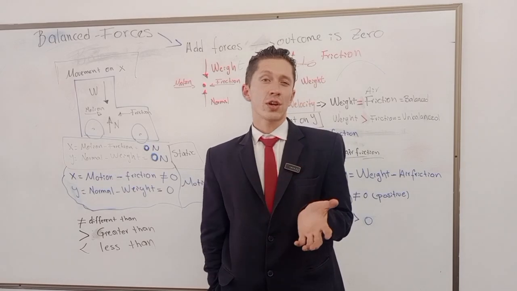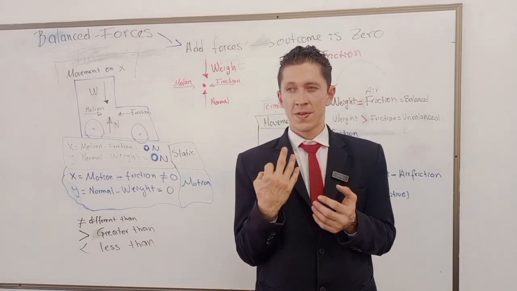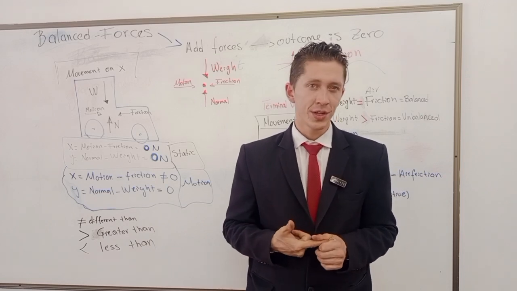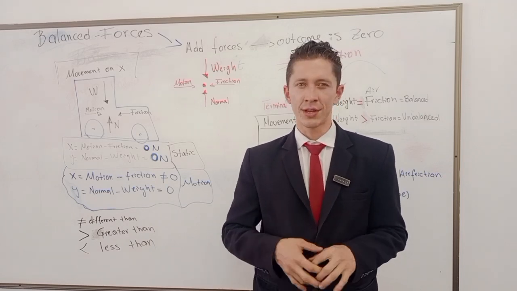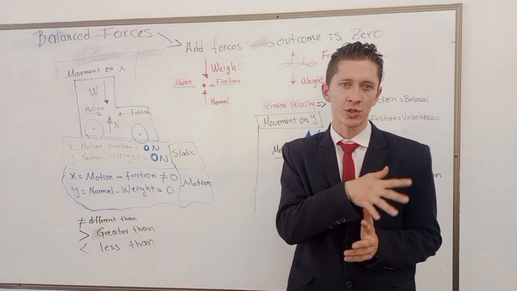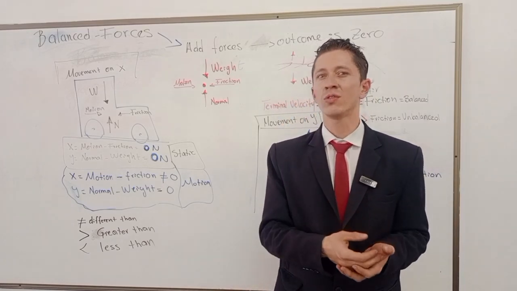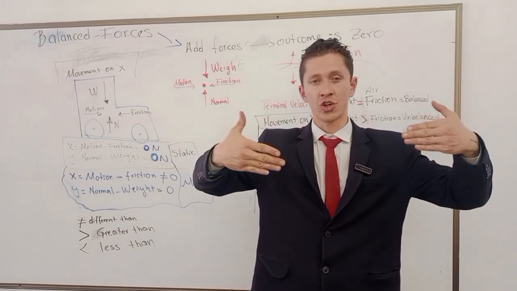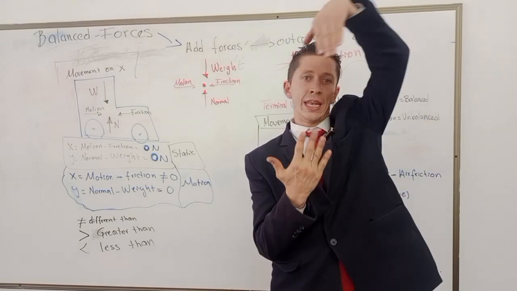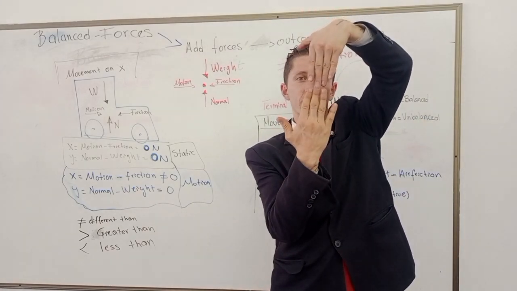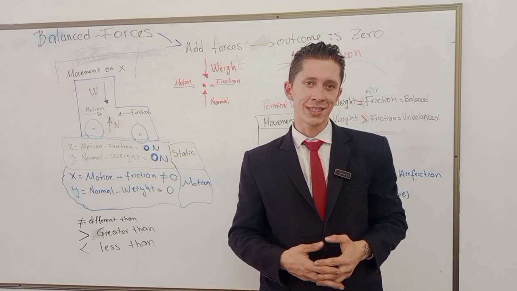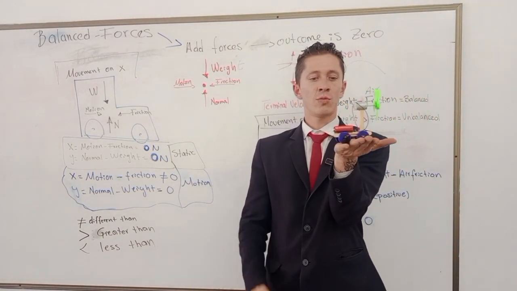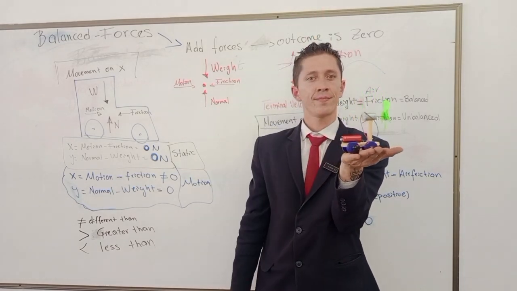If I need to conclude, there are 3 main states, right? First one, when nothing is moving, the science behind this is that the sum, the result, the outcome of all the forces is 0. On x, friction and motion are equal. And on weight and normal, it's equal. That's why the object is static, right? Just like this. No motion on x, no motion on weight. It's static.